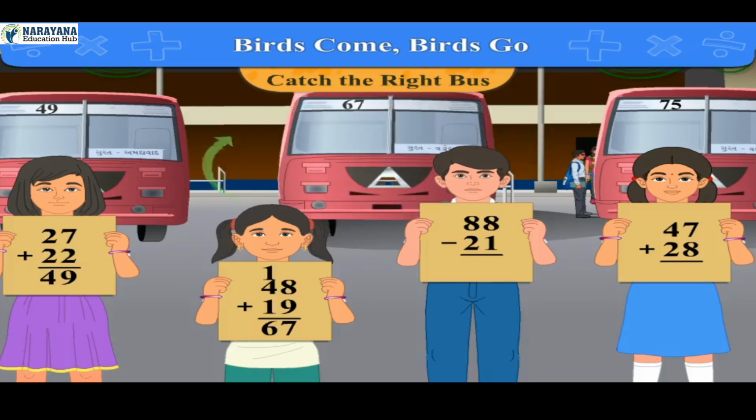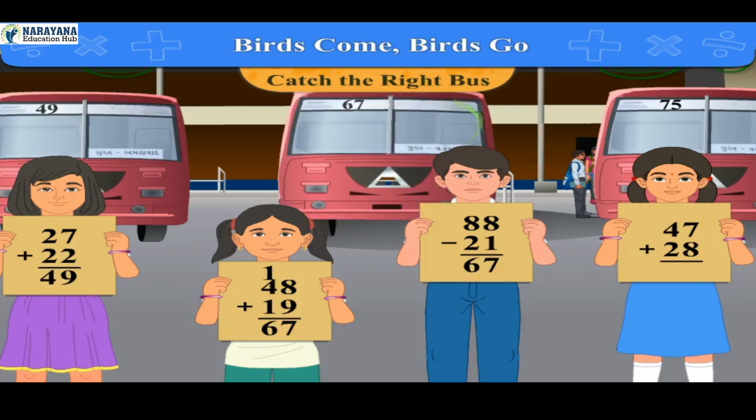Here it is given on the third card, 88 minus 21. So do the subtraction. Subtracting 1 from 8, we get 7, which is written below 1. Now, subtracting 2 from 8, we get 6, which is written. We get the answer 67. The girl will sit in bus number 67.